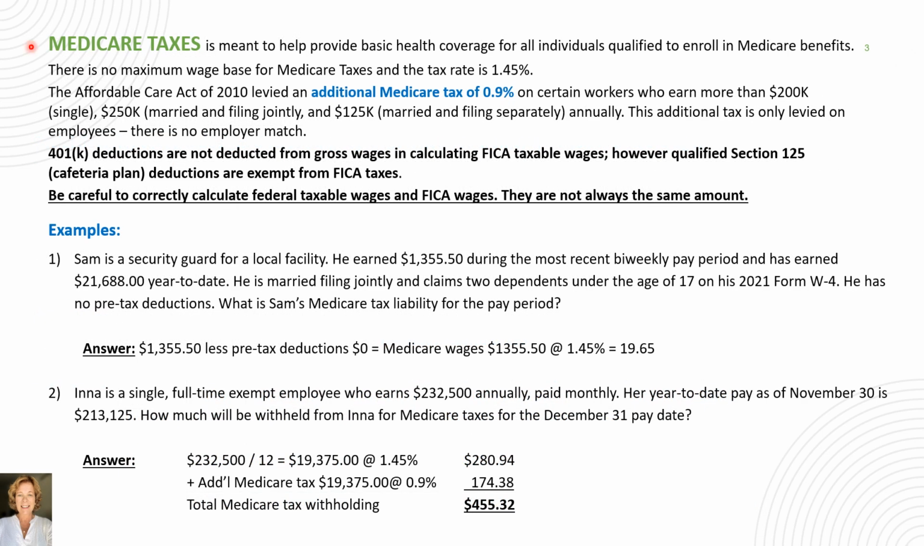Let's now look at the second part of FICA, which is Medicare tax. Medicare tax provides basic health coverage for all individuals who generally have worked and paid Medicare taxes for 10 years or have a spouse who meets this requirement. There is no maximum wage base for Medicare taxes, and the tax rate is 1.45%. This tax, just like Social Security, is paid by employee and employer.